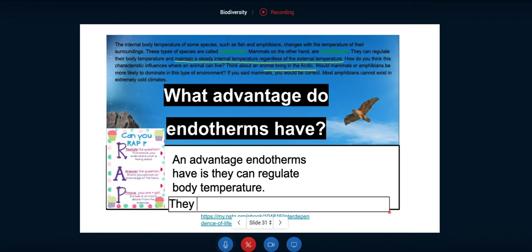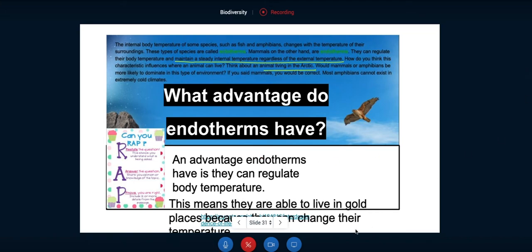This means they are able to live in cold places because they can change their temperature. Okay, and that's from the article. That's just putting it in my own words there, okay?